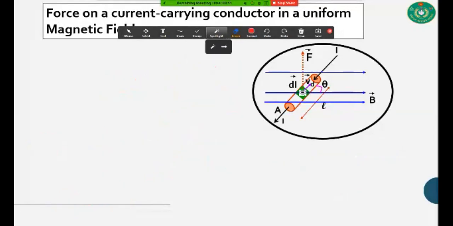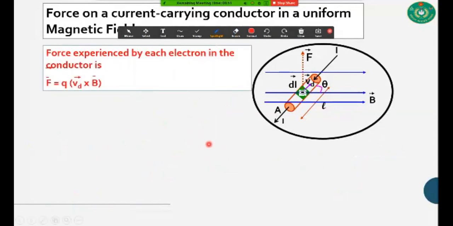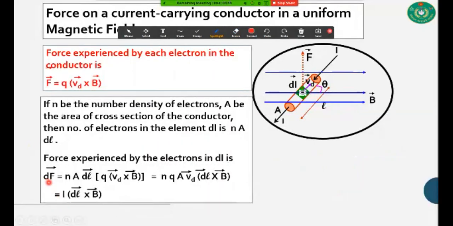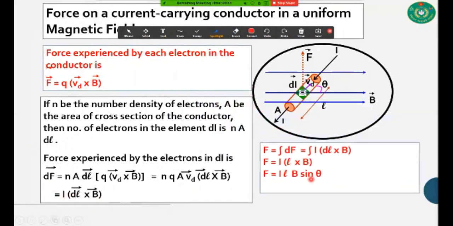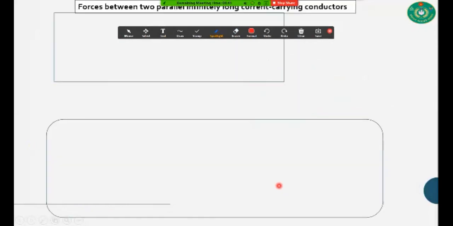Boys, please look at this figure. I have already solved this equation, that is F is equal to IBL sine of theta. Okay, so no more delay here.